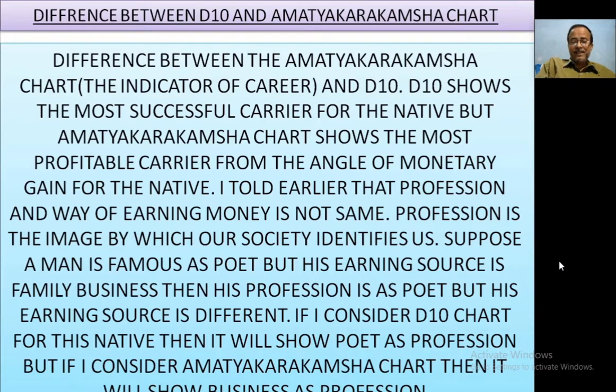Suppose a man is famous as a poet, but his earning source is a family business. Then his profession is poet, but his earning source is different. If I consider the D10 chart for this native, then it will show poet as profession. But if I consider Amatya Karakamsha chart, then it will show business as profession.